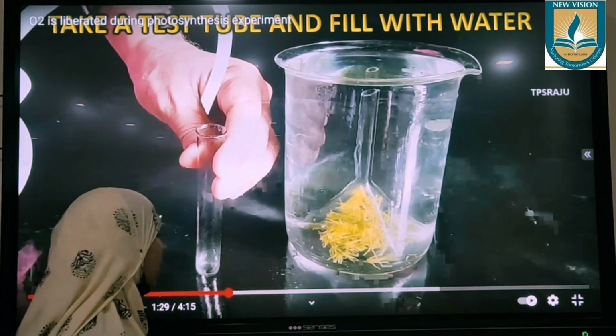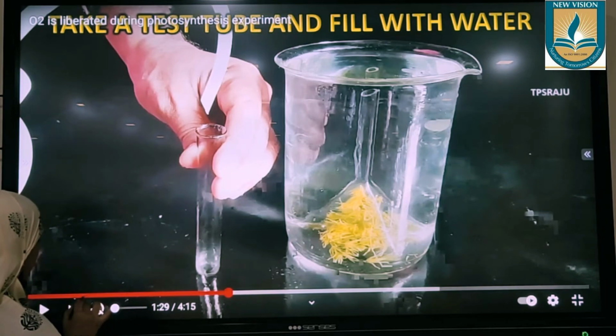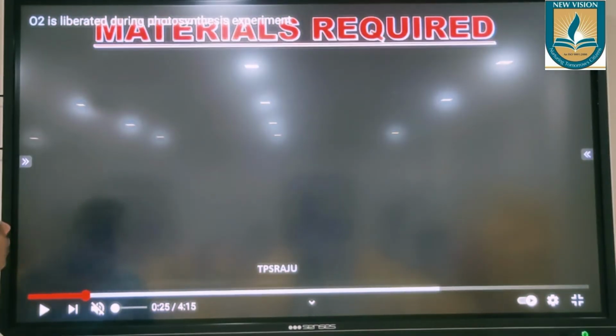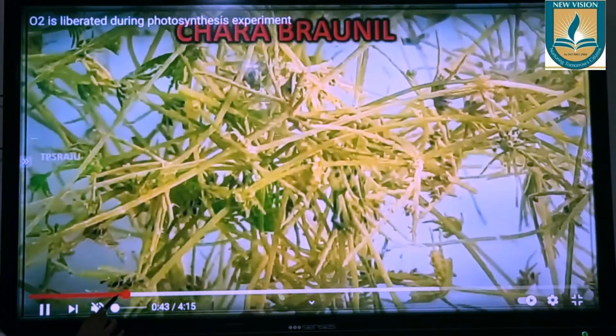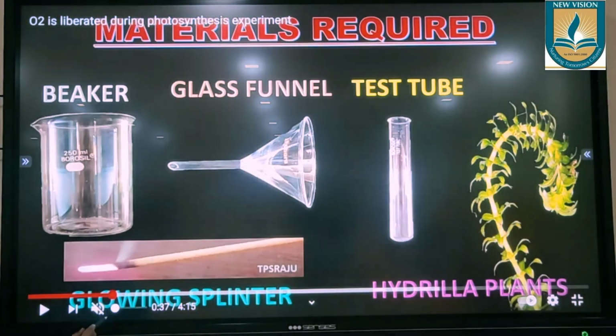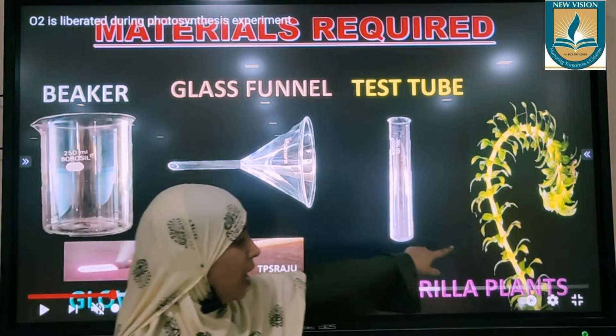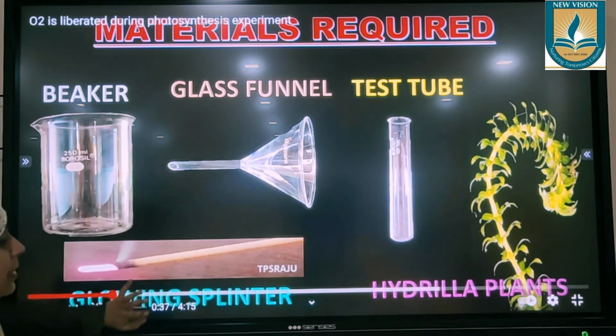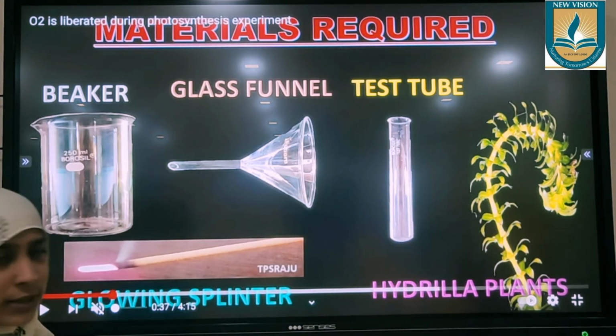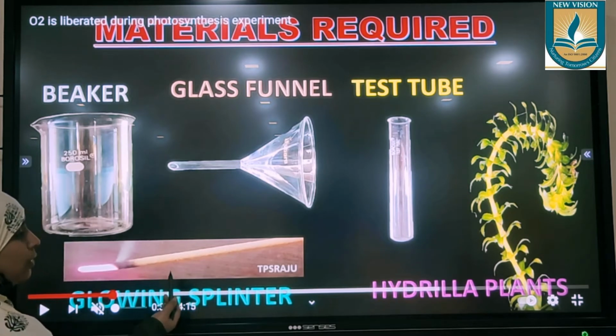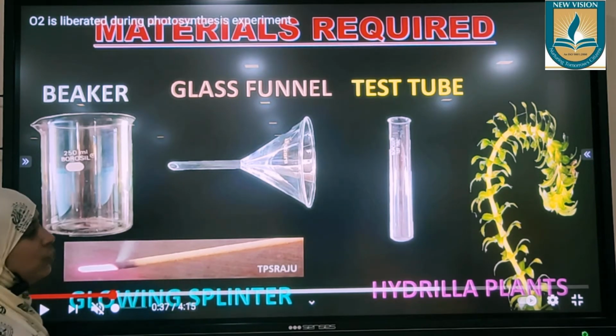That's our experiment. So what do we need for this experiment? The materials required are a beaker, a glass funnel, a test tube, hydrilla plant, and a burning matchstick or splinter, whatever it is. So this burning matchstick, what is the need?